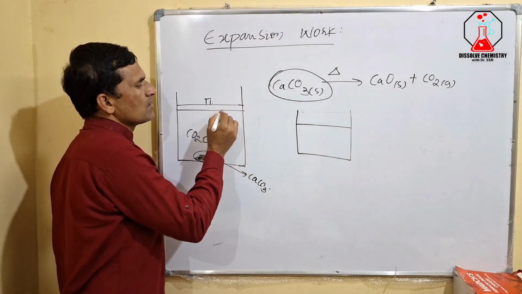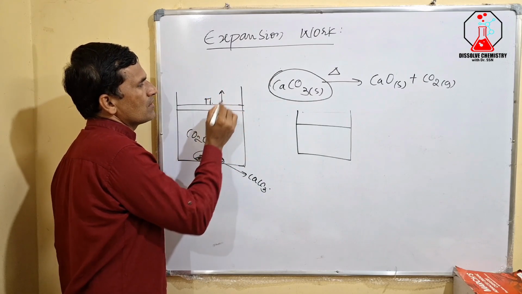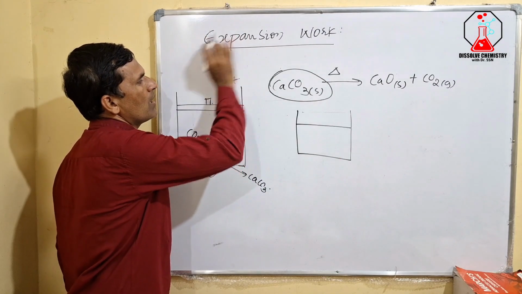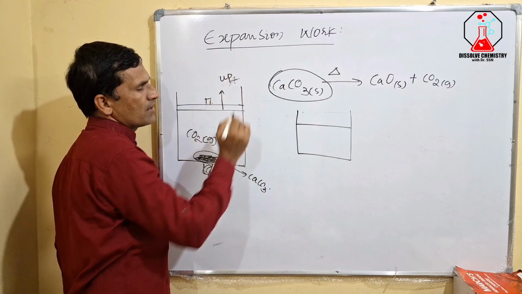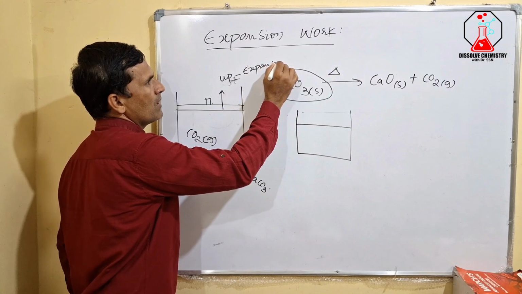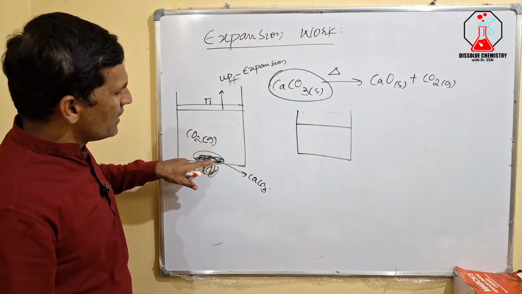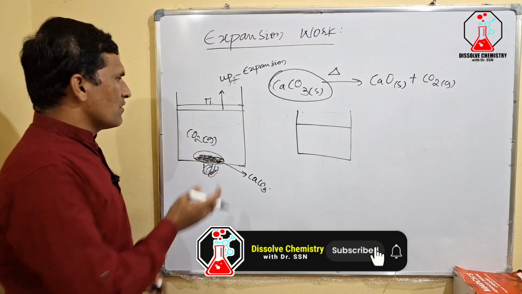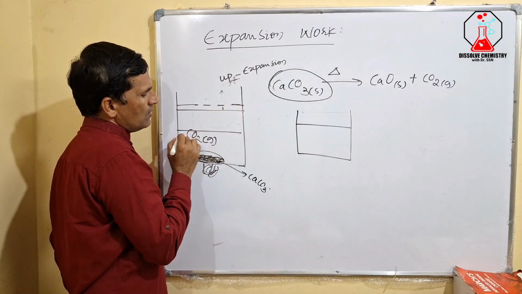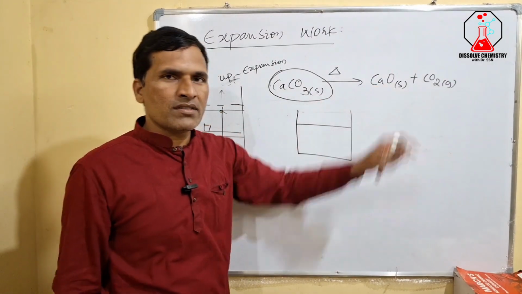Then immediately you will observe that the piston is lifted. The piston will move up in the upward direction, meaning expansion. The gas will expand. As this gas is released, initially the volume was very small, confined to a small volume. Now the volume has changed, due to the formation of carbon dioxide gas.